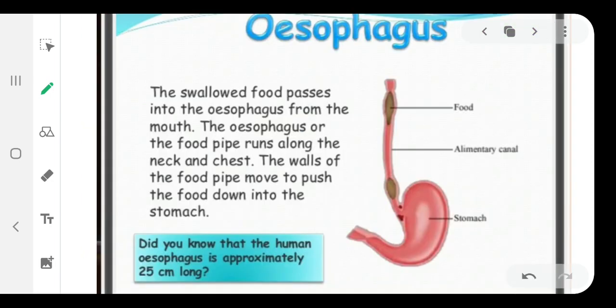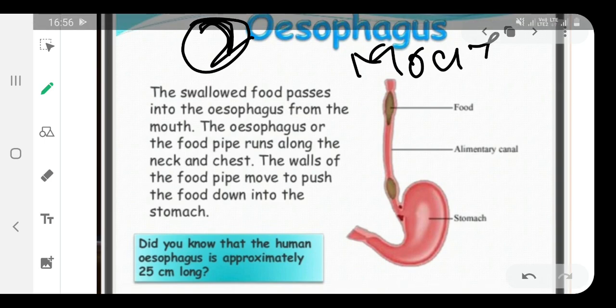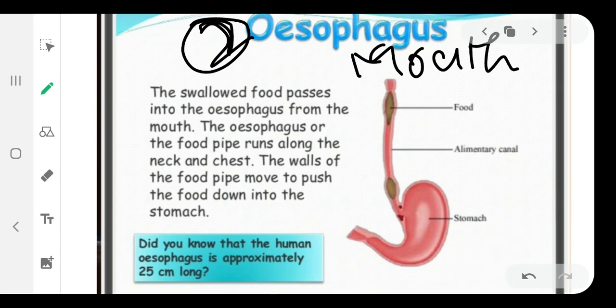Then the second main organ is the esophagus. After the mouth, the second main organ is the esophagus. What is it? It is just a pipe-like structure which connects our mouth to the stomach. The swallowed food passes into the esophagus from the mouth.